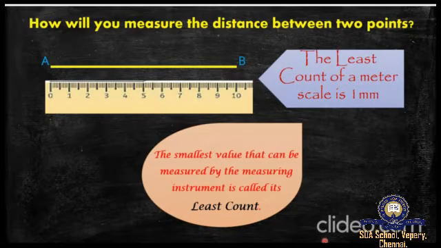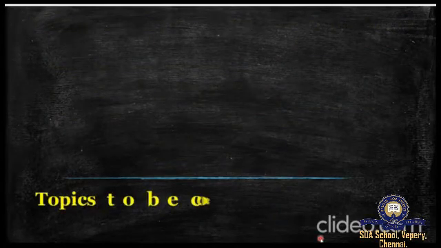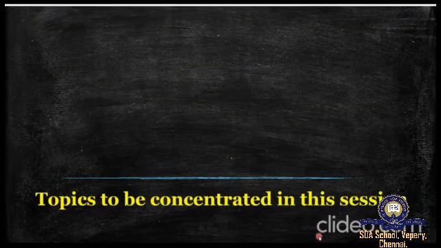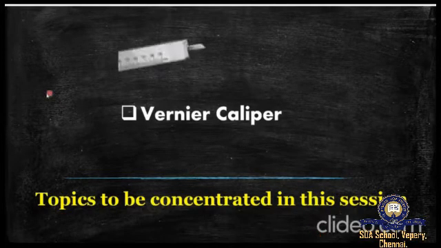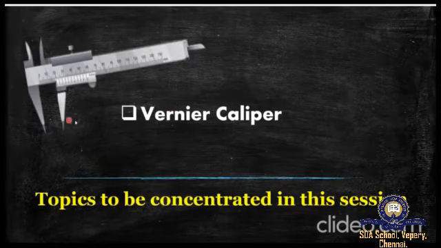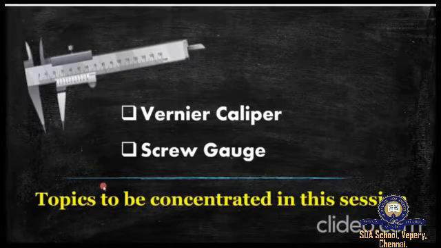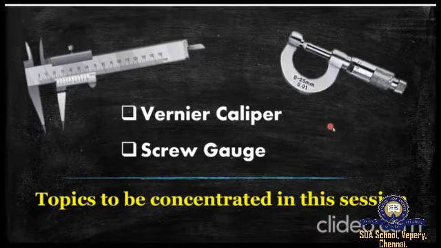Right? So let's move on to today's topic to be concentrated on in the session. The first instrument we are going to learn is a vernier caliper. This is a vernier caliper instrument. And the second we are going to learn is a screw gauge. This is a screw gauge instrument.